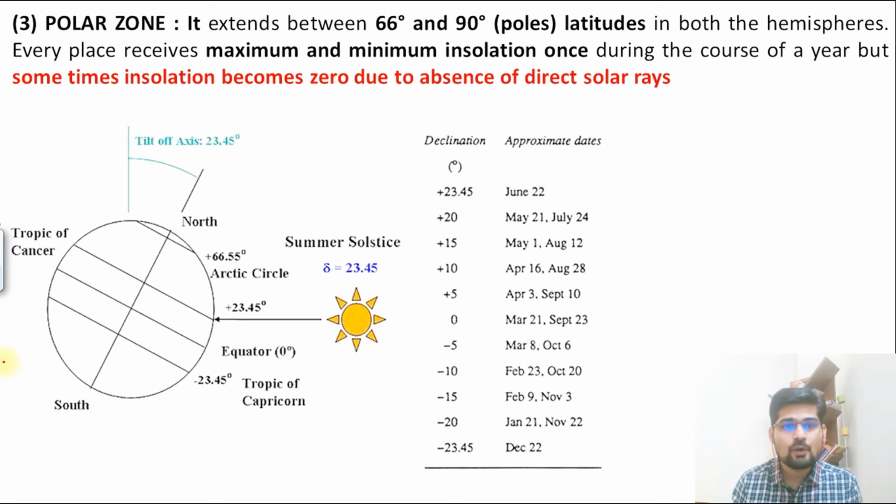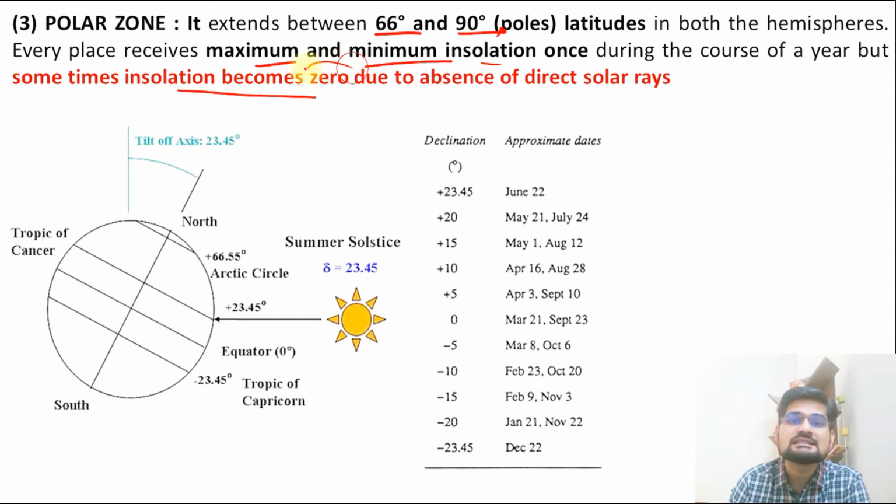And then we have the polar zone. So the polar zone is where the 66-degree to 90-degree, that is the polar areas, where only one maximum and one minimum insolation is there in a year. So sometimes insolation also becomes zero due to the absence of direct solar rays in these particular polar areas.